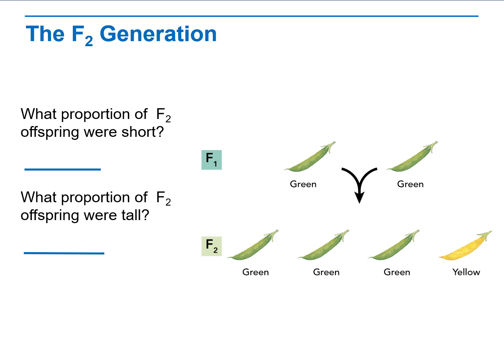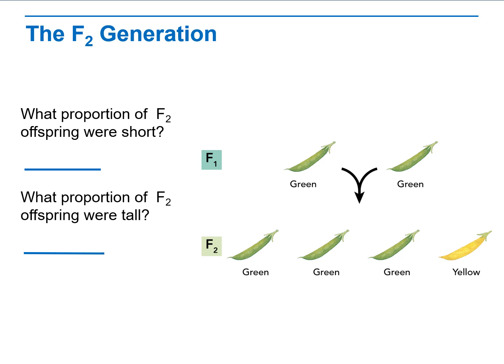How does the color of the plants in the F1 generation compare to the colors of the plants in the F2 generation? Well, all the plants in the F1 were green, but not all F2 plants were green. What's the relationship between the P generation and the F2 generation? The P generation were the grandparents to the F2 generation. And that trait that existed in the grandparents population popped up again in the F2 generation, the grandchild plants.